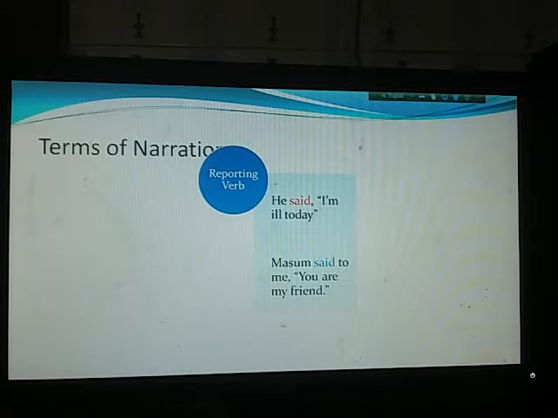Generally, we use reporting verb as said. You will see this verb said very often. He said, "I am ill today." So said is the reporting verb. Masum said to me, "You are my friend." Here said again is reporting verb.